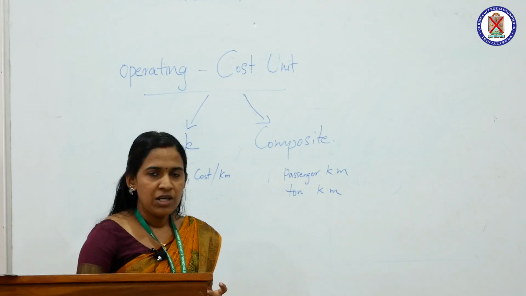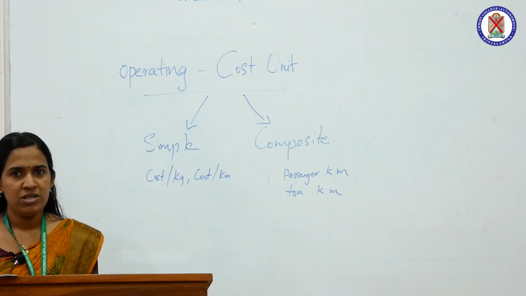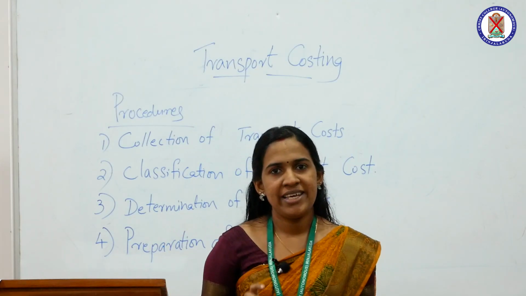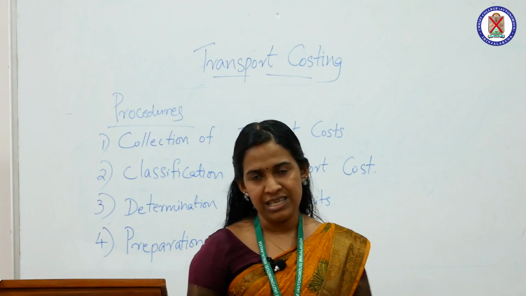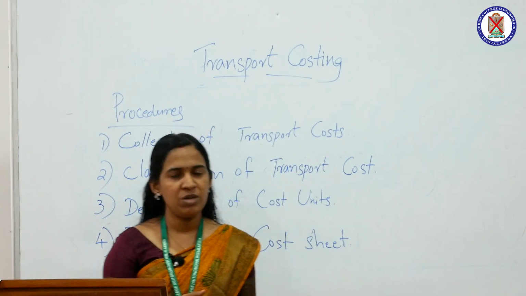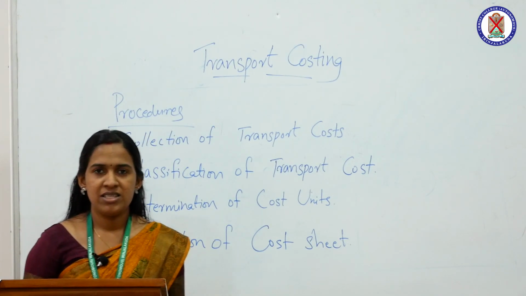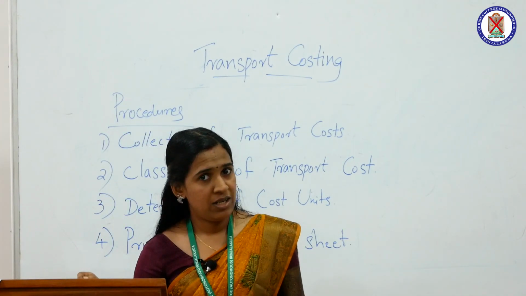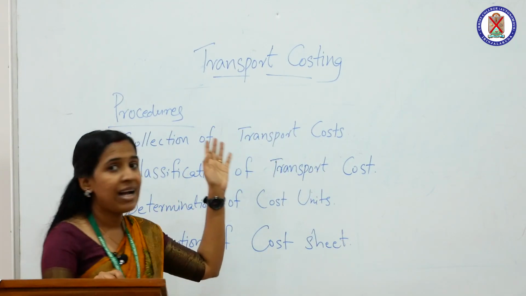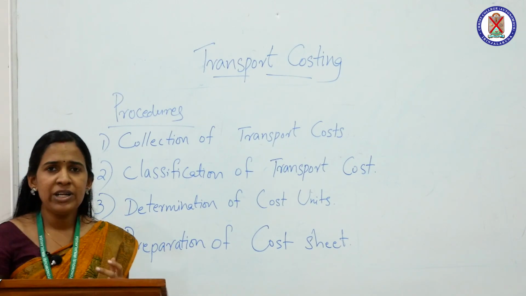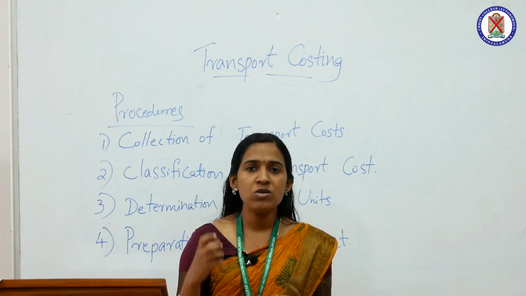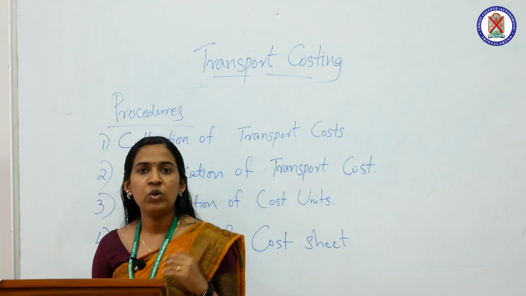Okay. Next, we are moving to another section, transport costing. Different service sector undertakings use operating costing methods for ascertaining their cost. The different sectors using operating costing methods are transport undertakings, hospitals, hotels, educational institutions, etc. Today we are mainly focusing on transport costing. Transport companies follow operating costing methods to ascertain the cost of carrying passengers or goods.